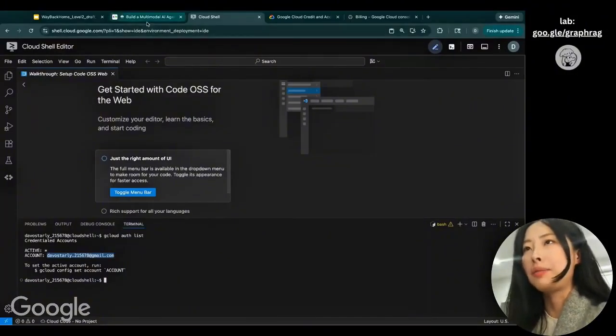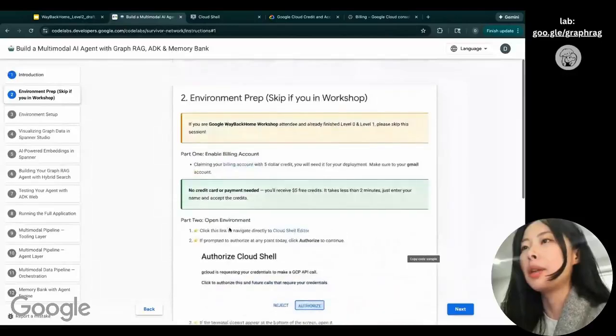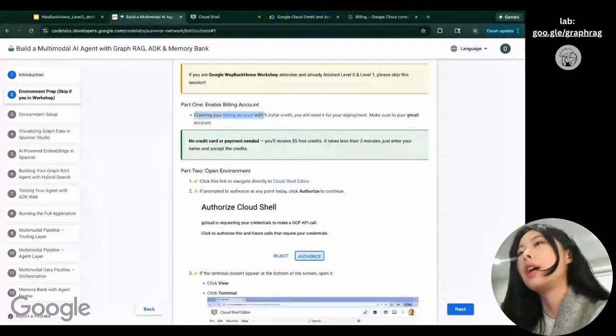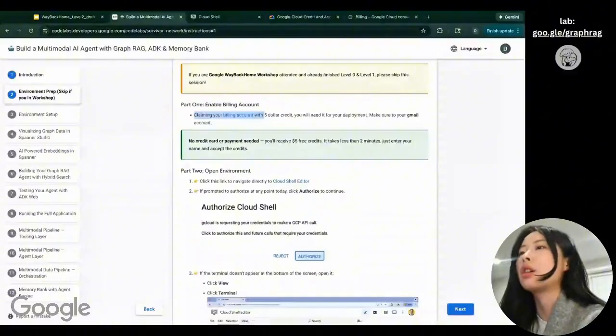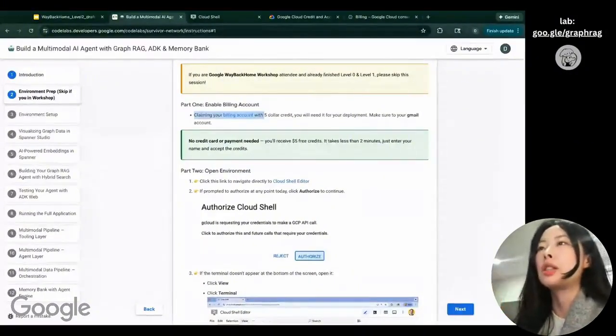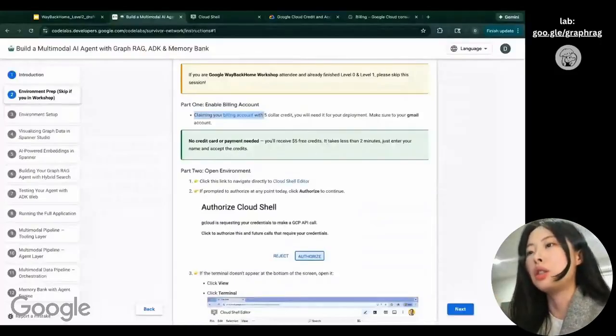Oh, by the way, if you're claiming the credits, make sure you're using a Gmail account. It doesn't work for your educational account or organizational account. And also, if you run into any error, you can try to claim it in an incognito window. That usually resolves most issues.